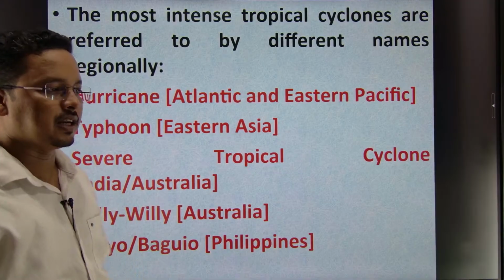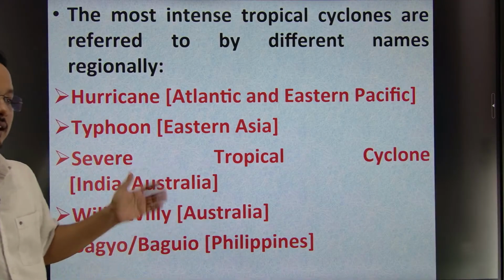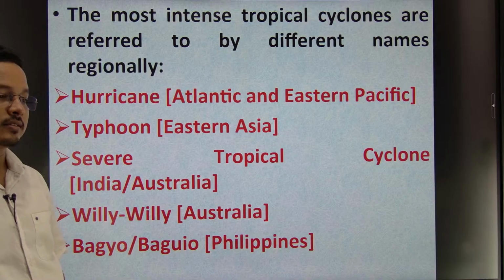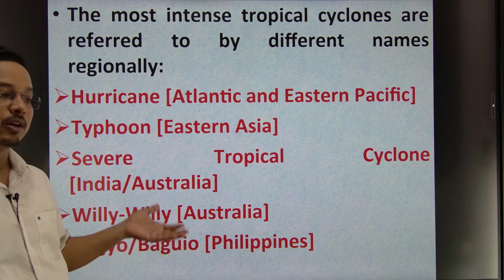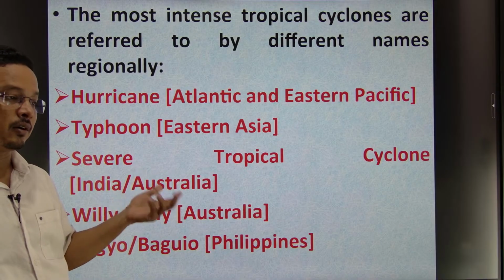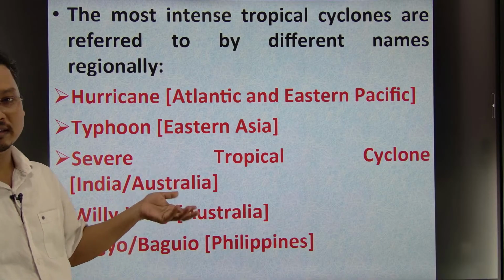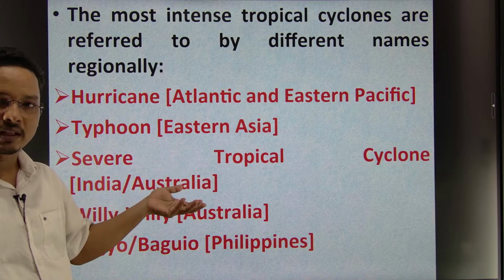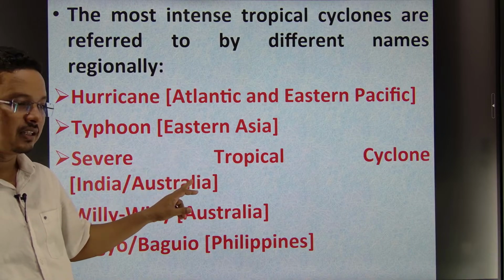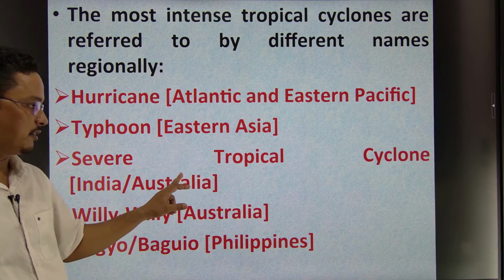Even in UPSC and OPSC, they ask match-the-following: where is it called Baguio, where Willy-Willy, where hurricane, where typhoon, where severe tropical cyclones or tropical cyclones. These things are asked, right.